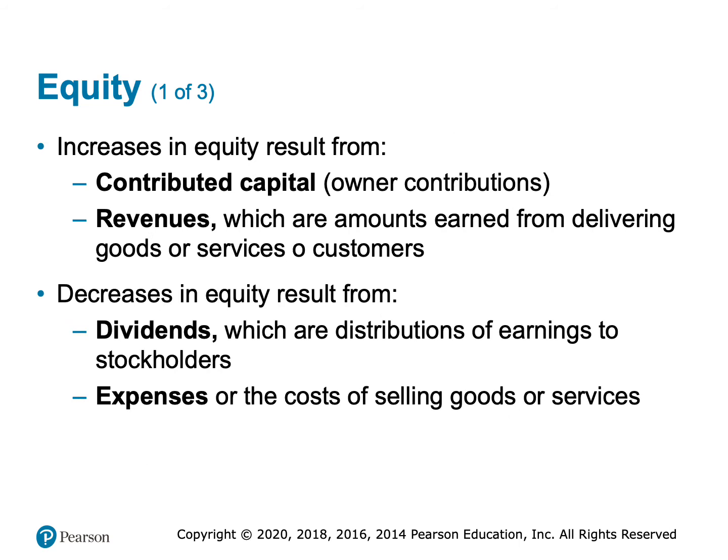So equity goes up when owners contribute capital, or it goes up through what we call net income. Net income is our profit, and profit goes up through what we call revenue. Another word for revenue is sales. Revenue is the money that we earn. The key word here is earned. Revenue is the money that we have earned from selling goods or services to customers. Okay, so I confess that I do not have a touchscreen computer, so it's really hard for me to write with my mouse, but I'm going to attempt.